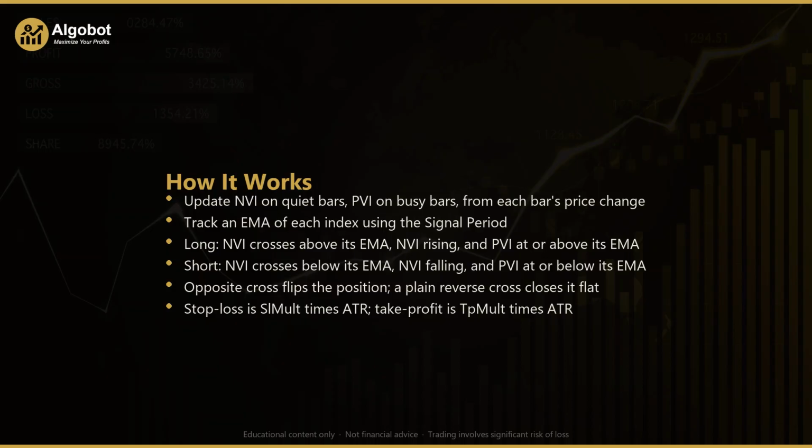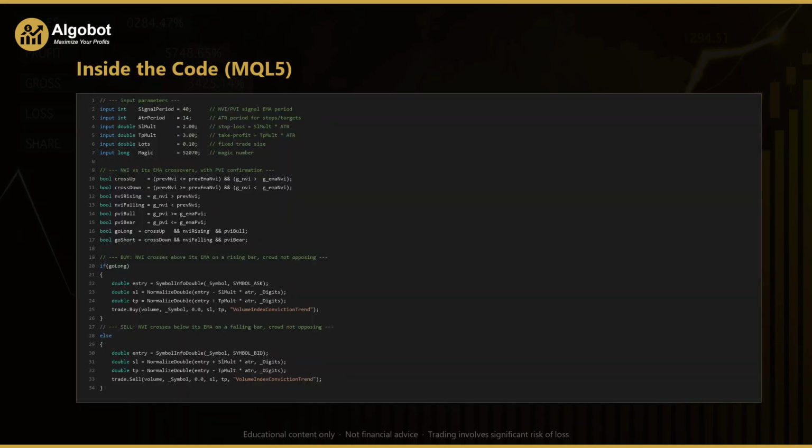And behind all of that sits the hard backstop. On entry, the strategy measures the average true range over the AtrPeriod, which defaults to 14. The stop loss is placed at SL multiple times that range, defaulting to 2, and the take profit at TP multiple times the range, defaulting to 3. That gives a reward to risk shape of 1.5 to 1 on the default settings. Position size is fixed by the Lots input at 0.1 of a lot by default, and it trades one position at a time. Let's read through the code as it would appear in MetaTrader.